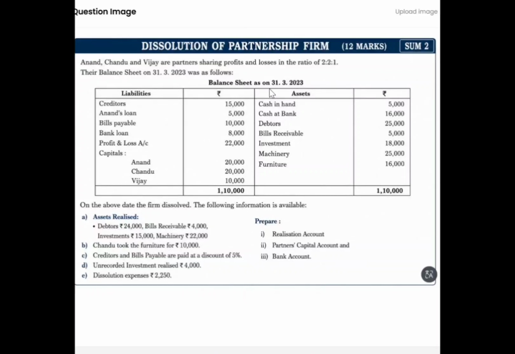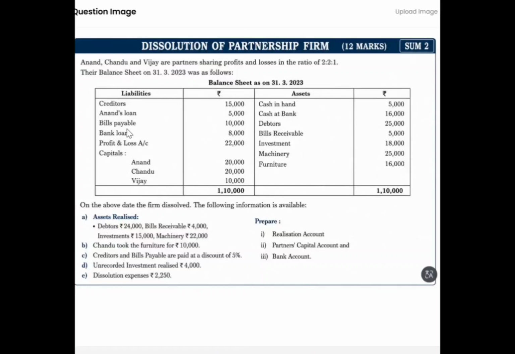So we have assets, and also we have cash in hand. On the asset side, 5,000, cash at bank 16,000, debtors 25,000, bills receivable 5,000, investments 18,000, machinery 25,000, furniture 16,000. Now we have the liabilities here.